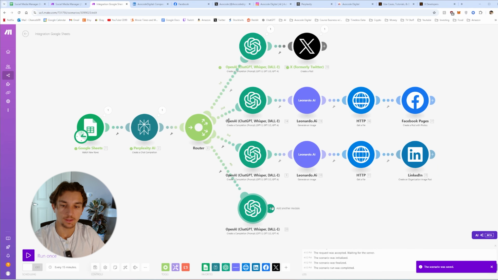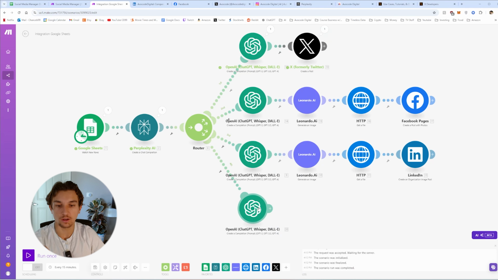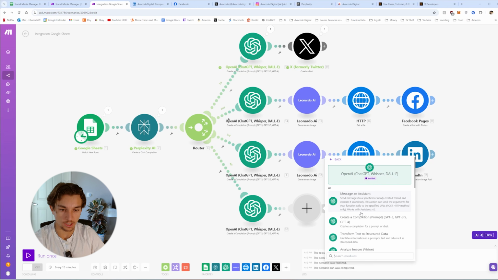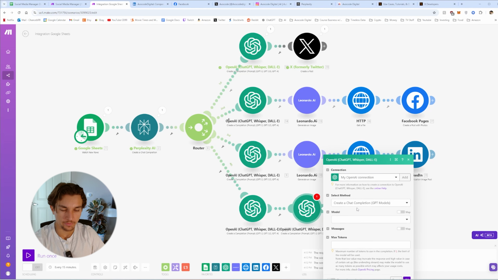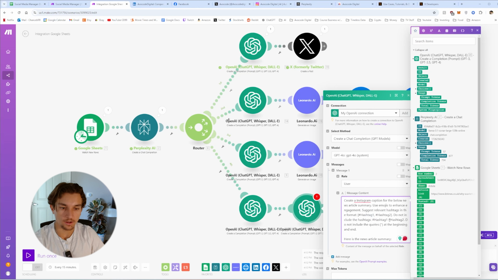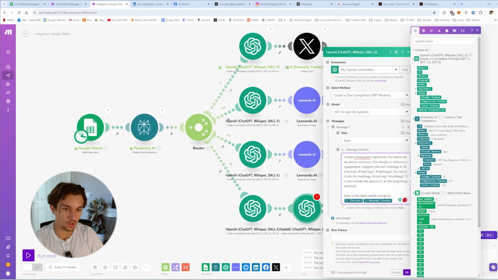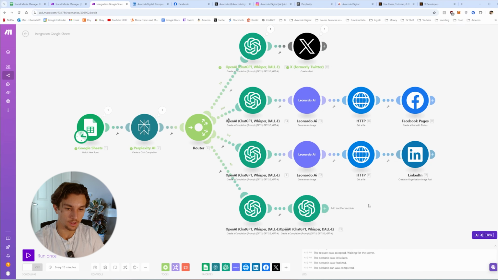Next, we're going to create, so this ChatGPT is for the actual carousel content. Next, we're going to create the caption for the Instagram post. So we'll go to ChatGPT, create completion, select the model, go to messages, user role, and then here is the news summary. Create an Instagram caption, and then here's just some instructions for it. And then we're going to add the news article summary. Go to choices, go to message, go to content, max token 0, hit OK.